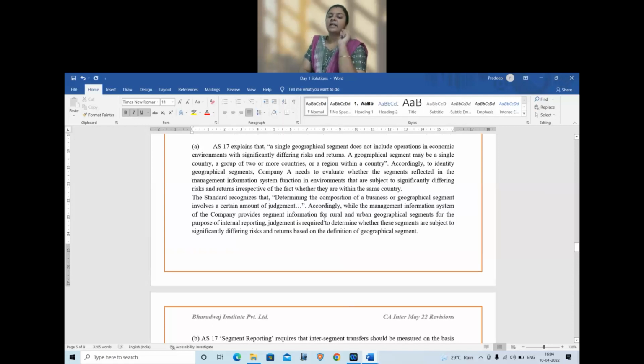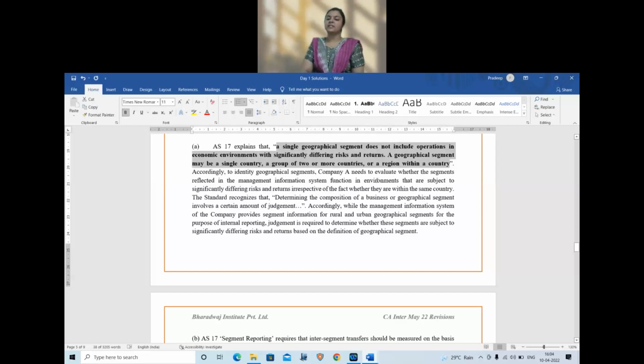As per AS 17, a single geographical segment does not include operations in economic environment with significantly different risk and returns. A geographical segment may be single country, a group of 2 or more countries, or a region within the country. This line, if you pick, and significantly represent, then this will suffice. The other part of the standard, we can write it in our own language. You need not exactly replicate from the standard.